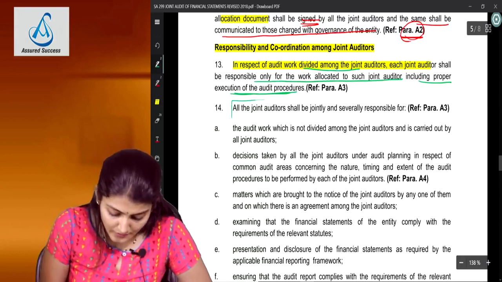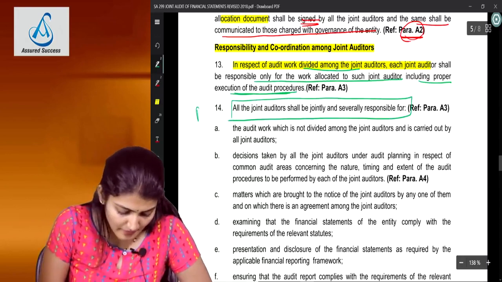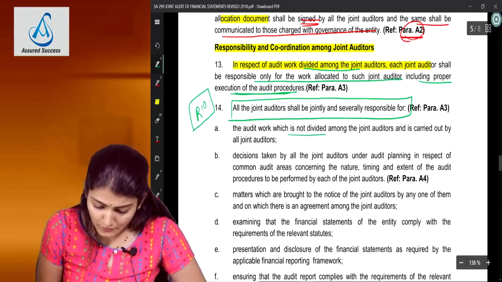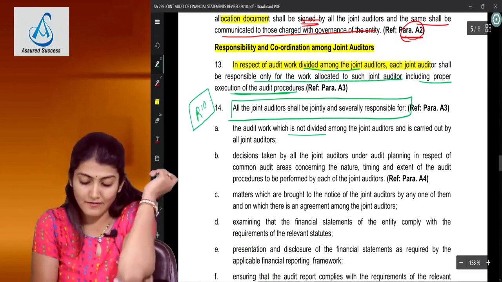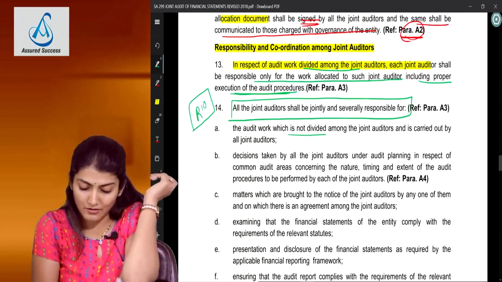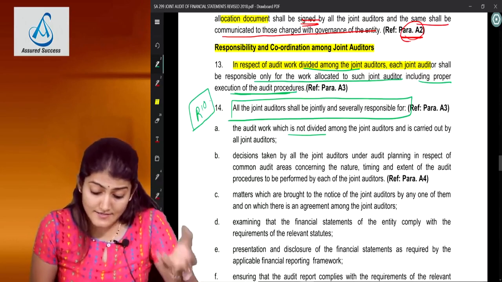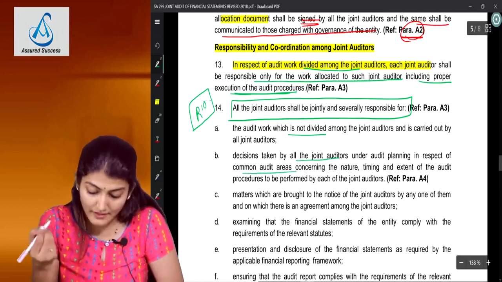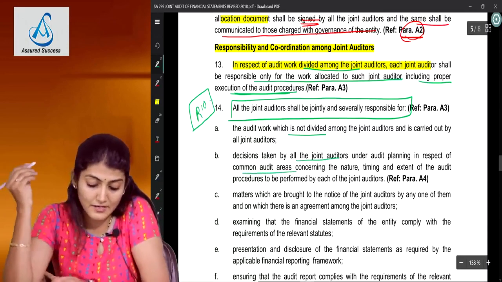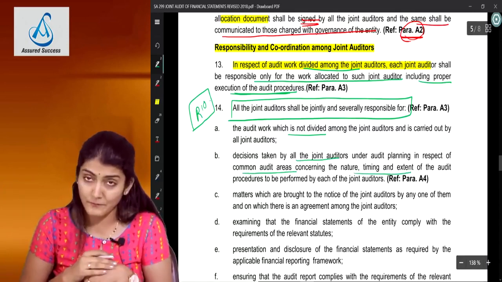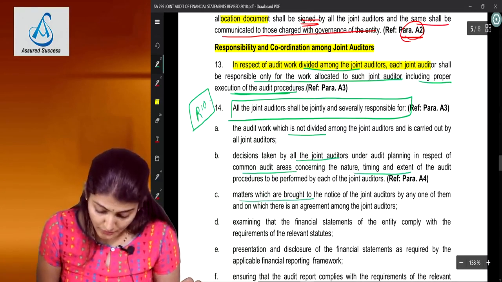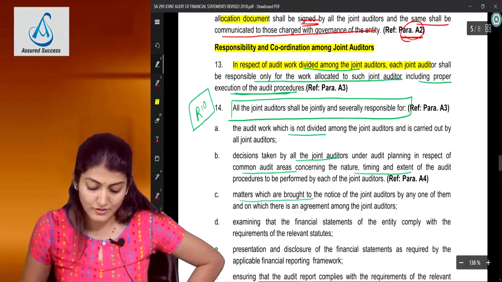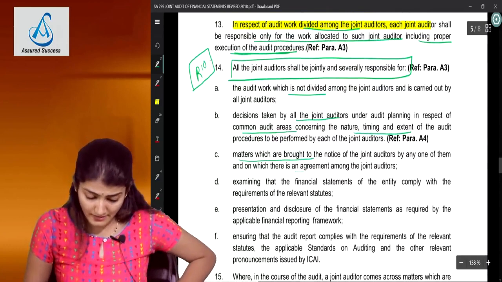And all joint auditors shall be jointly and severally responsible for, very important, the audit work which is not divided amongst the joint auditors and is carried on by all the joint auditors. Decisions taken by all the joint auditors under audit planning in respect of common audit areas concerning the nature, timing and extent of the audit procedures to be performed. Matters which are brought to the notice of the joint auditors by any one of them and where there is an agreement among the joint auditors. So that is first three.